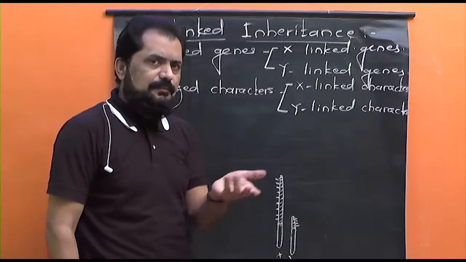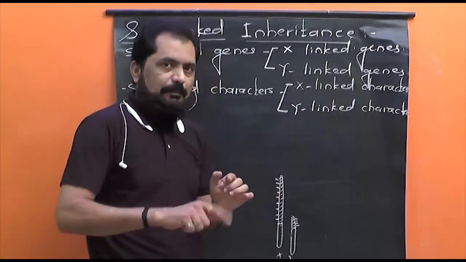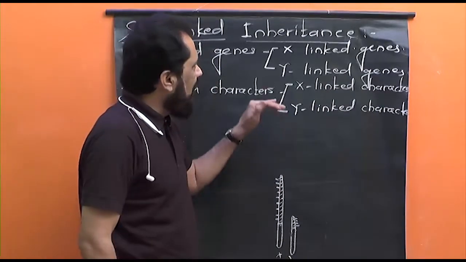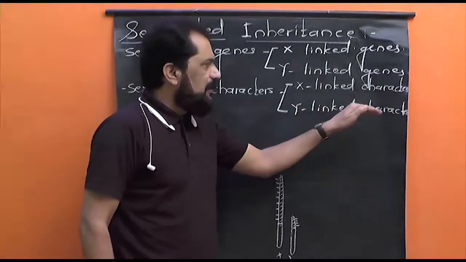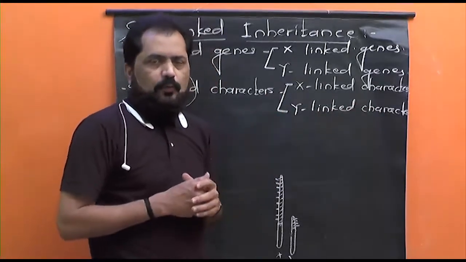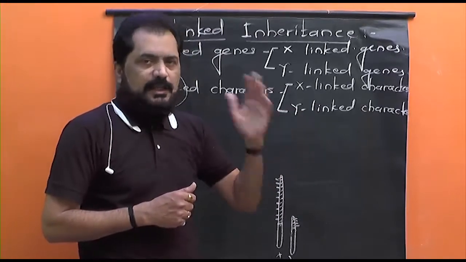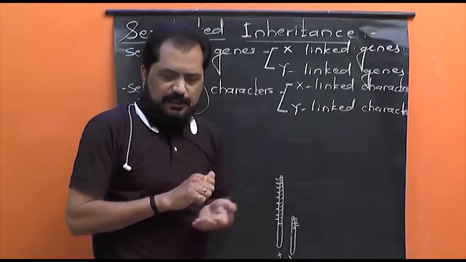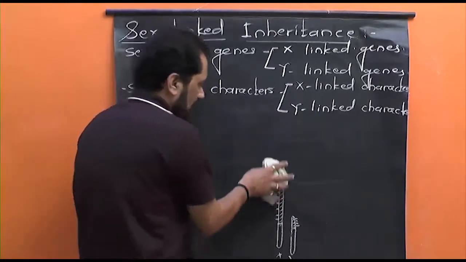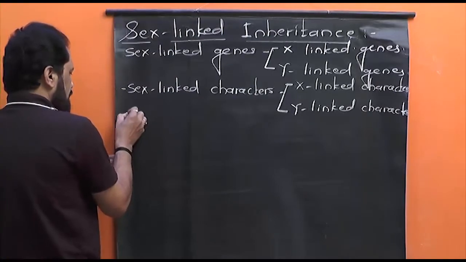X-linked inheritance means the transmission of X-linked characters from parents to the progeny, and Y-linked inheritance means the transmission of Y-linked characters. Now we have to study these two types of inheritance separately, X-linked inheritance and Y-linked inheritance. So let us talk about it. First of all, X-linked inheritance.